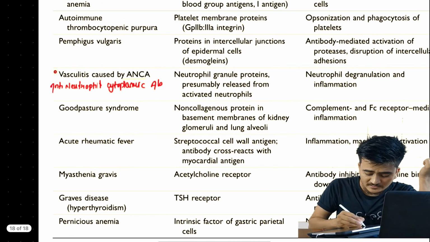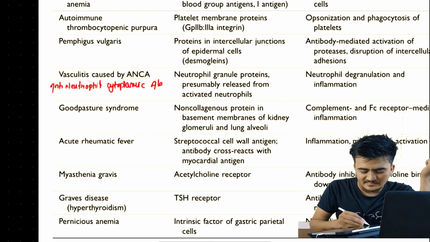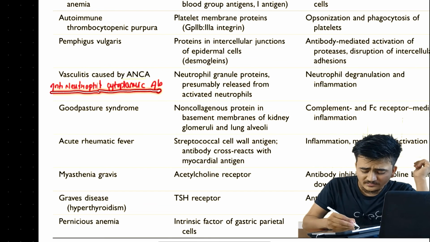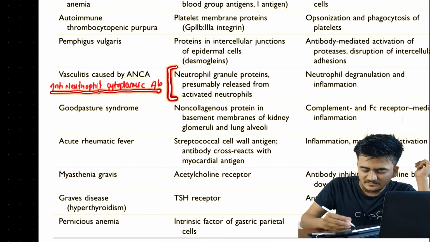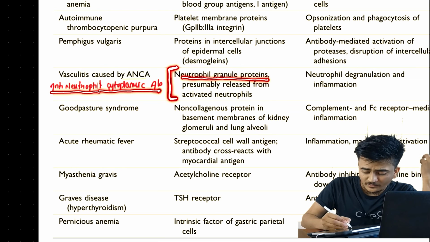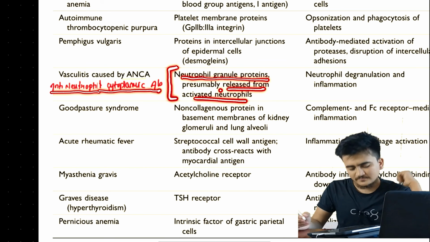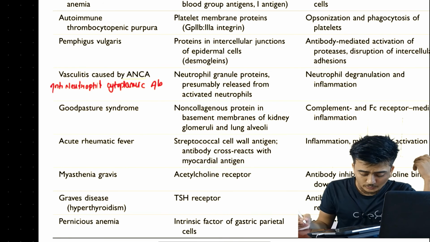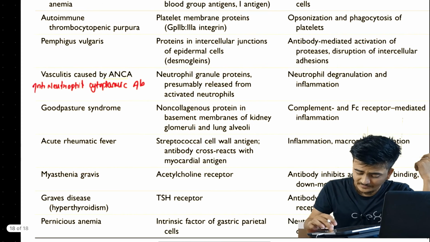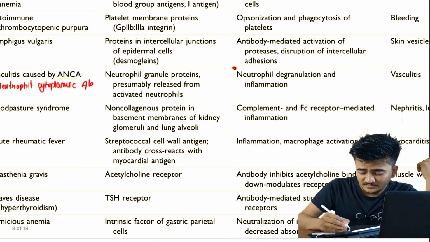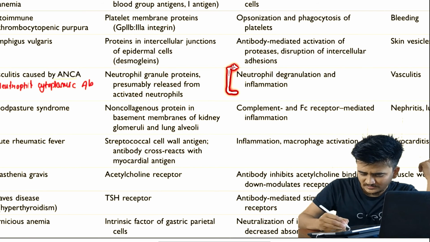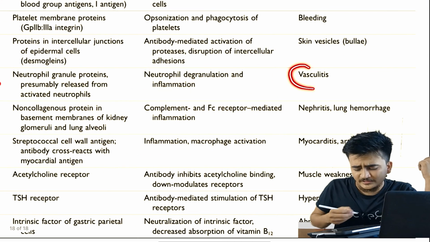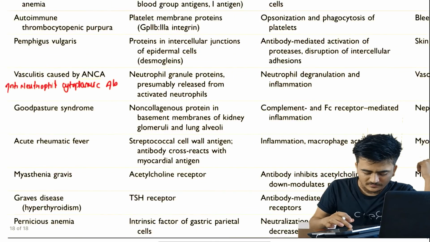Similarly, another one is vasculitis caused by ANCA. These are anti-neutrophil cytoplasmic antibodies. The target is neutrophil granule proteins, which are released from activated neutrophils. The process that causes this is neutrophil degranulation and inflammation, and this will eventually lead to vasculitis, inflammation of the vessels.